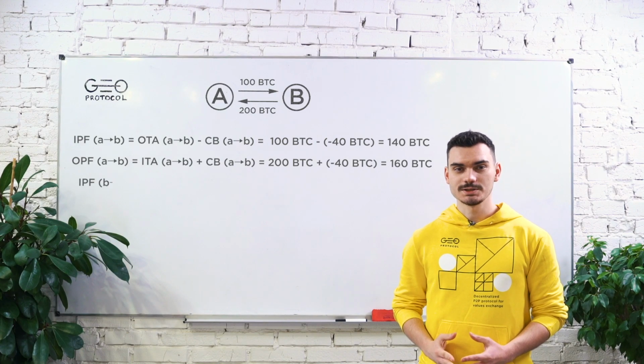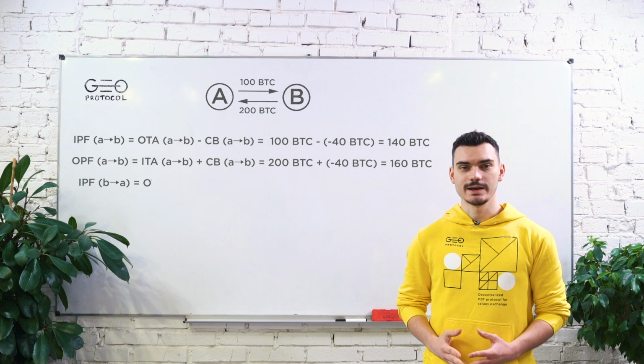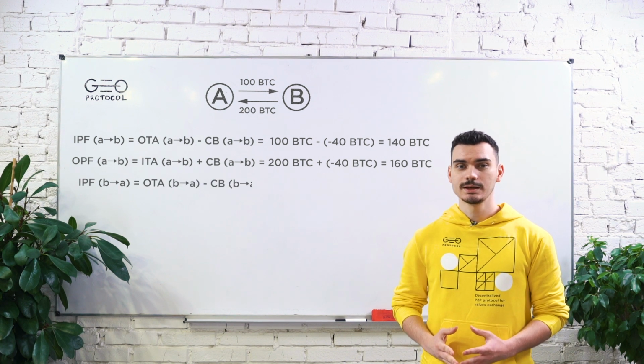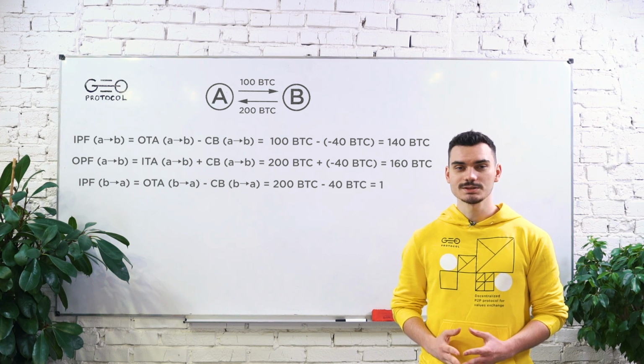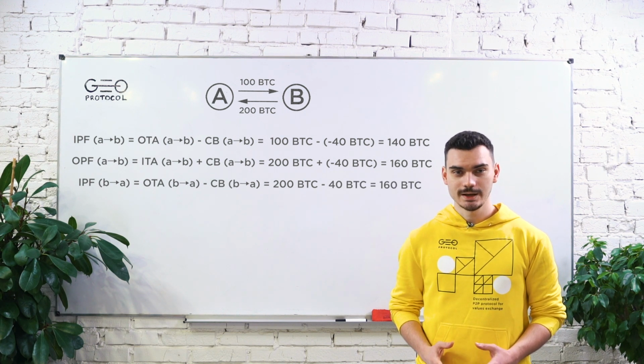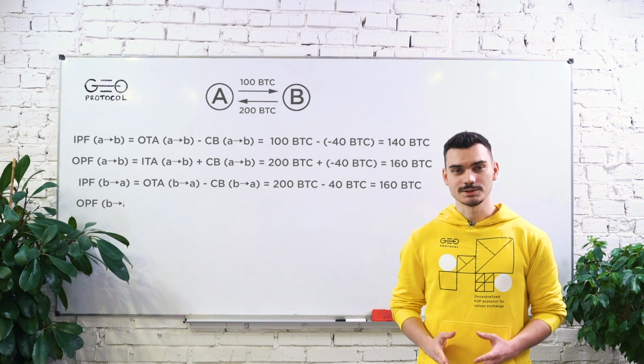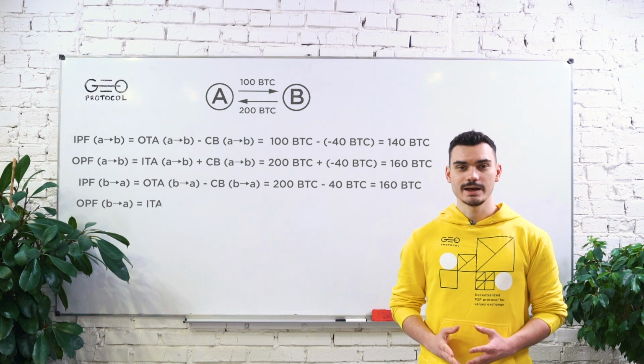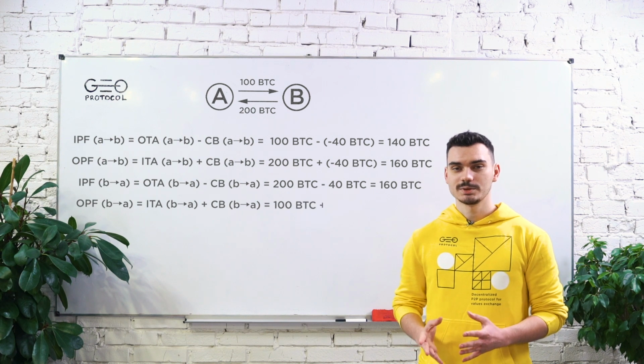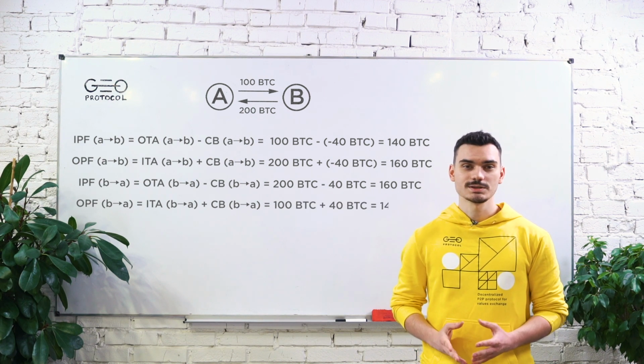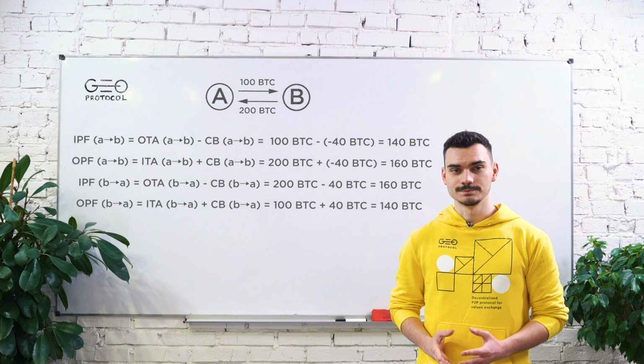IPF from node B to node A equals OTA minus CB equals 200 BTC minus 40 BTC equals 160 BTC. OPF from node B to node A equals ITA plus CB equals 100 BTC plus 40 BTC equals 140 BTC.